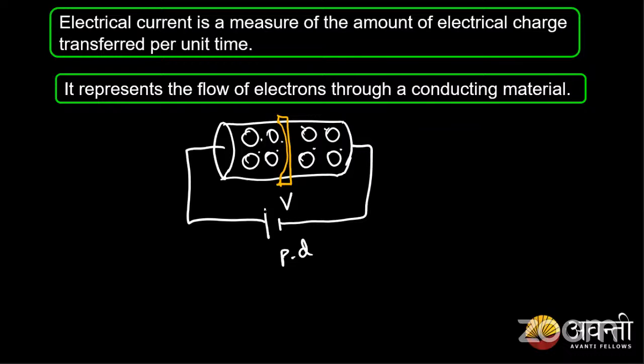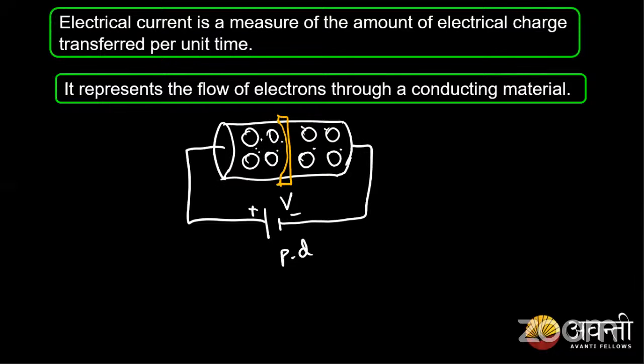So when I connect a battery to this conductor, what will happen? We know this battery has a potential, a positively charged plate and a negatively charged plate. So what happens to all the electrons present here? There are electrons present in this conductor.